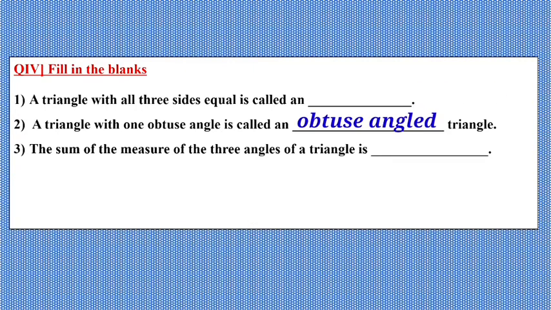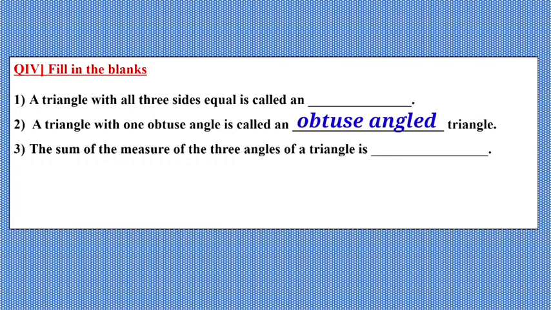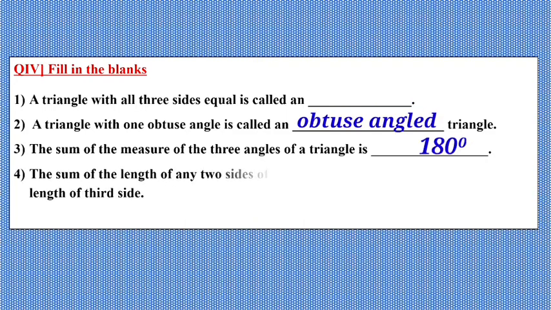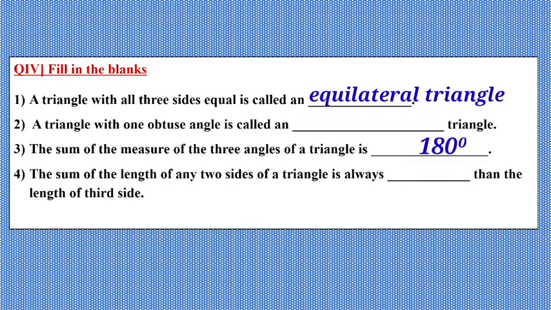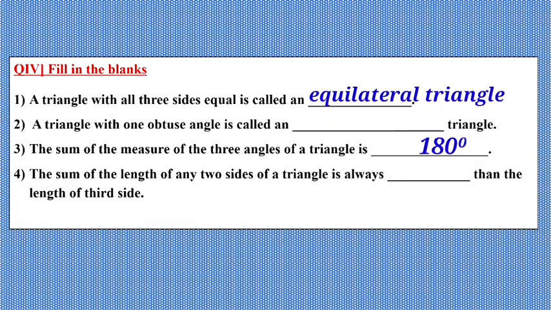The sum of the measure of the three angles of a triangle is dash. If we measure all the three angles of a triangle, the sum is always 180 degrees. The sum of the length of any two sides of a triangle is always dash than the length of the third side. If we do the sum of any two sides of a triangle, it will always be greater than the third side.